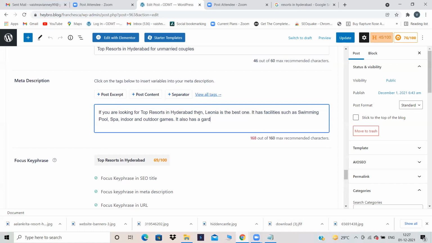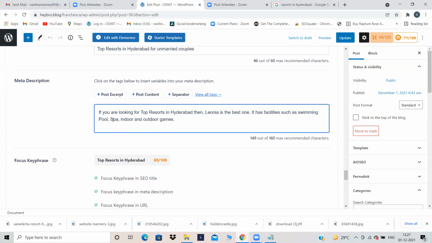Okay, let's keep it like this. This much is enough. If you are looking for top resorts in Hyderabad, then Leonia is the best one. It has facilities such as swimming pool, spa, indoor and outdoor games. This is what I have given as my description.